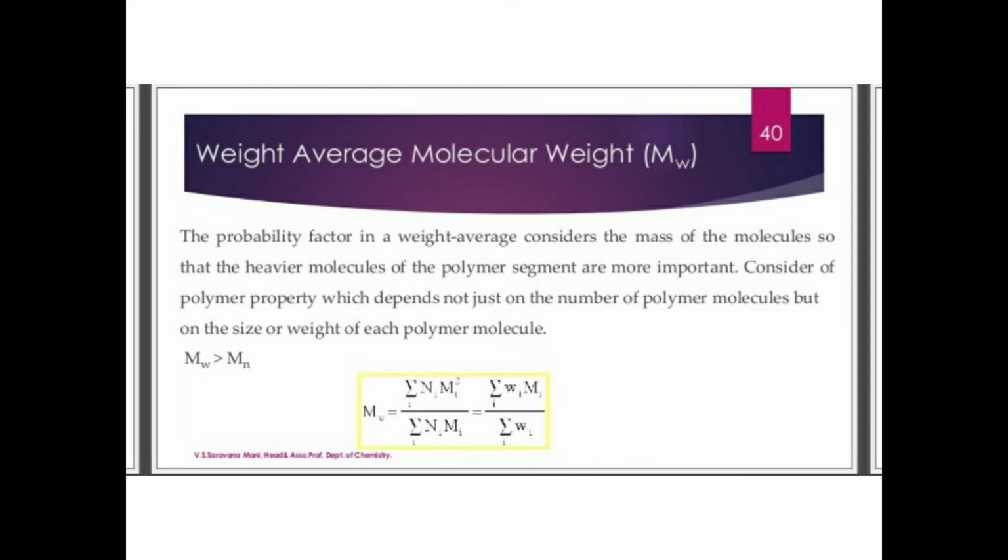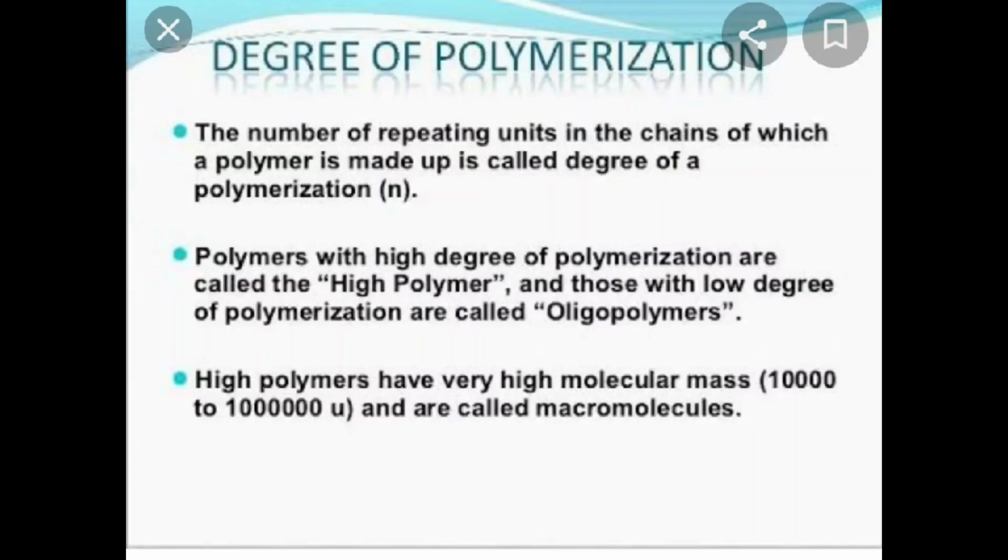Consider a polymer property which depends not just on the number of polymer molecules but on the size or weight of the polymer molecule, right? In general, weight average molecular weight will be greater than number average molecular weight. This is a little idea about what molecular weight is, and whether molecular weight increases or decreases with cross linking. Thus I have given an idea, right?